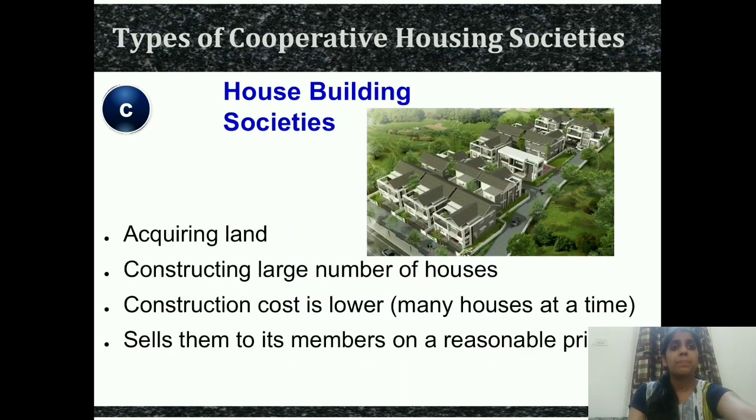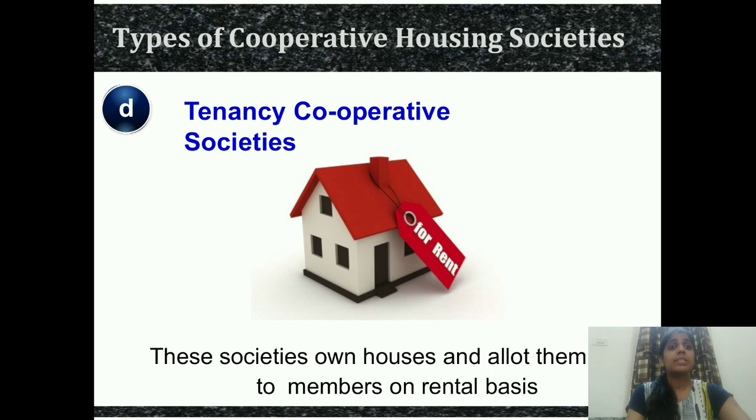The third one that we have is house building societies, means acquire the land, then construct a large number of houses on that land. Construction cost is lower when many houses are constructed at a time, so the cost per house will be very low, and last they will sell them to all the members at a very reasonable price. Understood? And the last one that you have is tenancy cooperative societies.